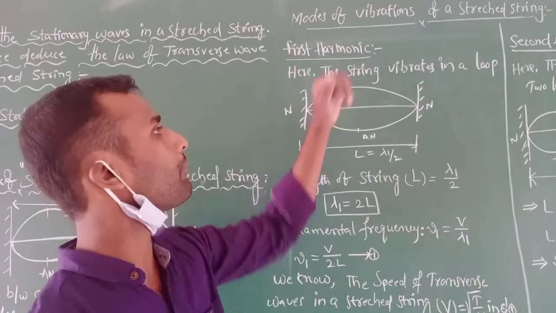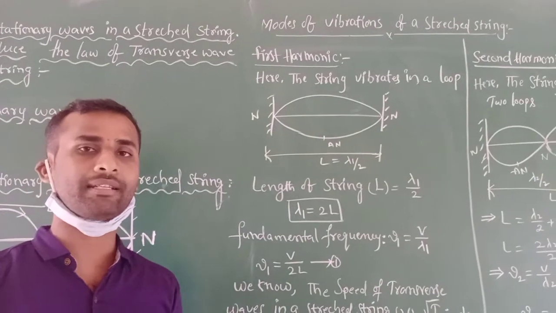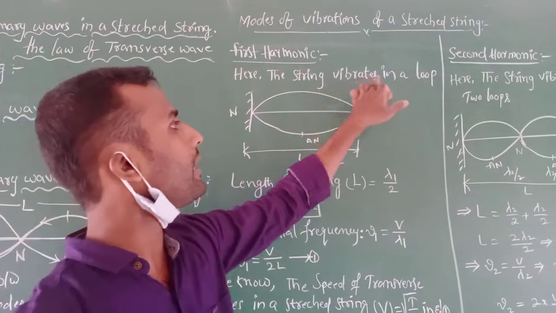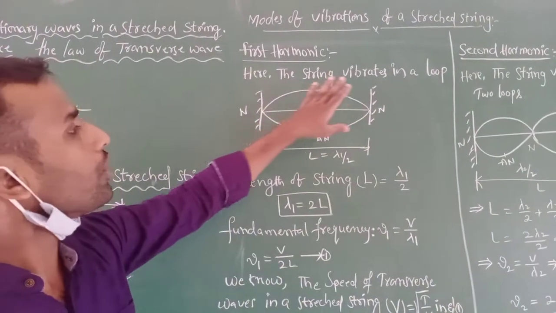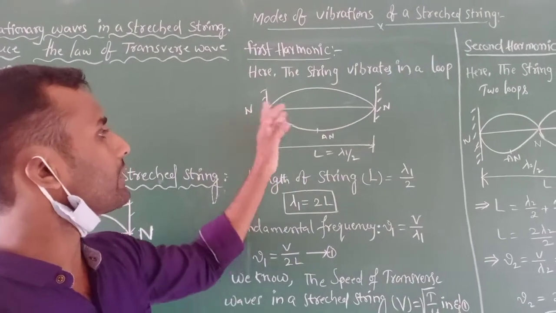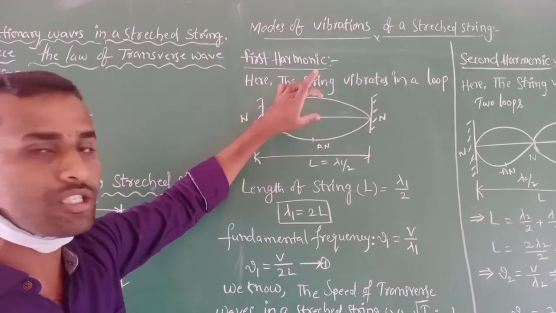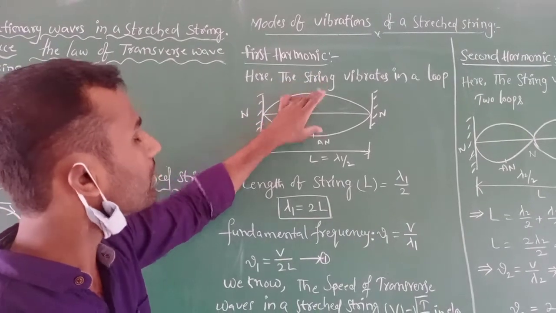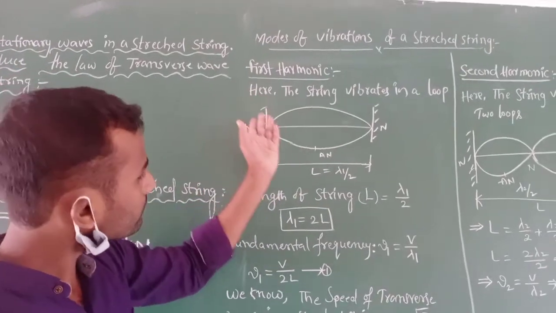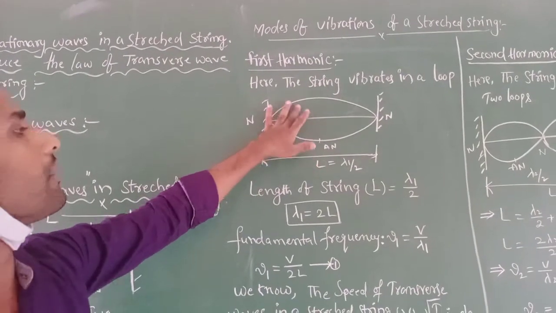Here the first harmonic. What is a harmonic? The integral multiples of the fundamental frequency are known as harmonics. Here the string vibrates in one loop, forming a single loop. It is a stretched string between rigid supports. When the stretched string is plucked at the middle, it produces transverse waves, which are superimposed and form stationary waves or standing waves.